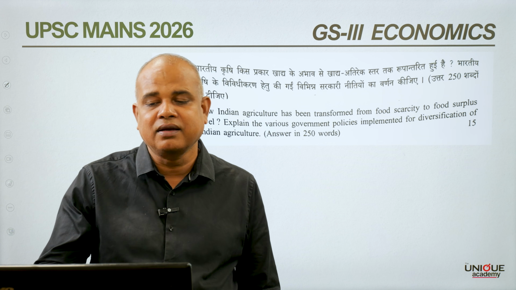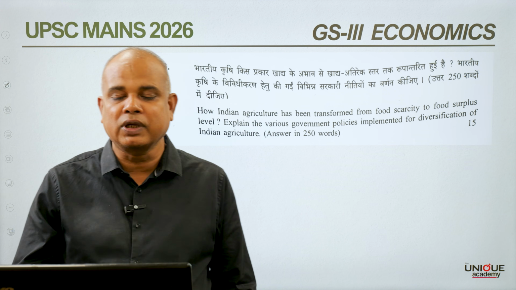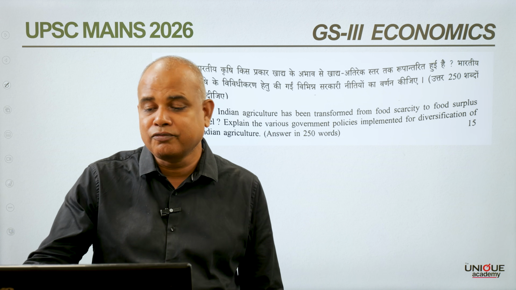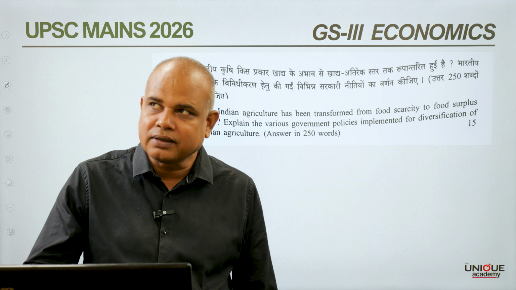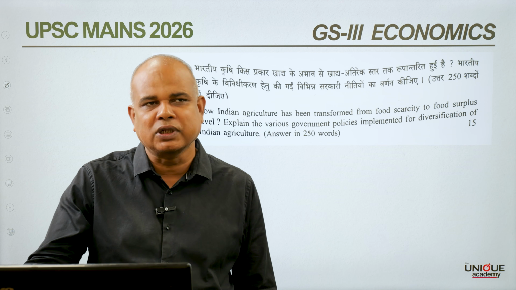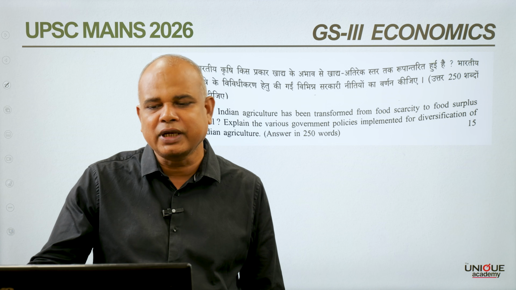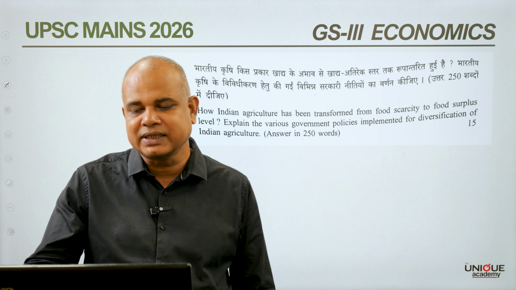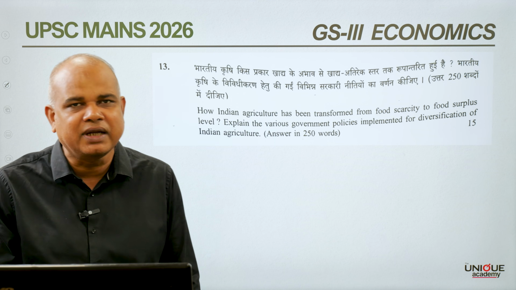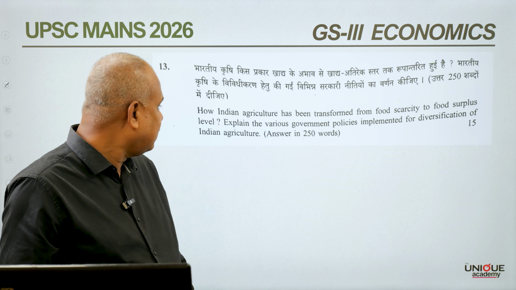You can well understand the Government of India policies: the Mission for Integrated Development of Horticulture, Pradhan Mantri Kisan Sampada Yojana for the food processing sector, Pradhan Mantri Krishi Sinchai Yojana, then millet promotion, where the government declared 2023 the International Year of Millets, with recognition of millets as Shri Anna. All these are different steps being taken by the government in order to diversify Indian agriculture.